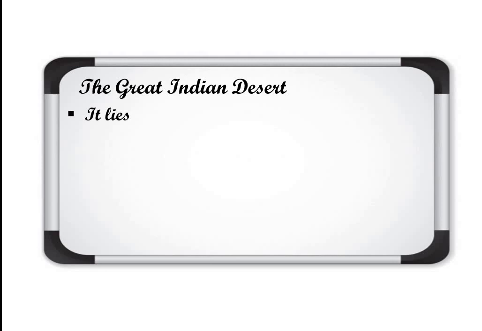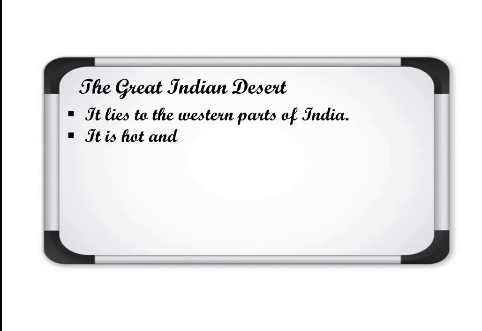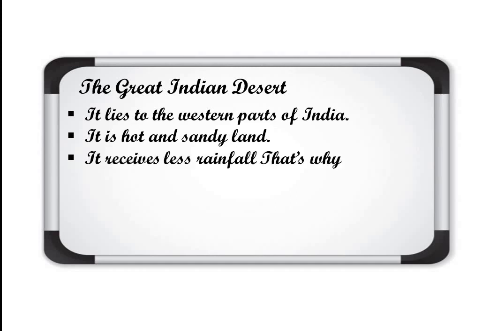It lies in the western parts of India, the area of Rajasthan. As you know, the Thar Desert of India is famous. And if we talk about the world's largest desert, it is the Sahara Desert, in Africa. So what are the features? It is hot and sandy land, and it receives very little rainfall.